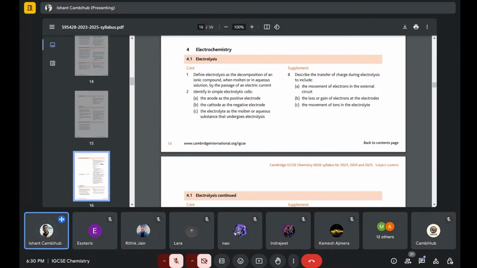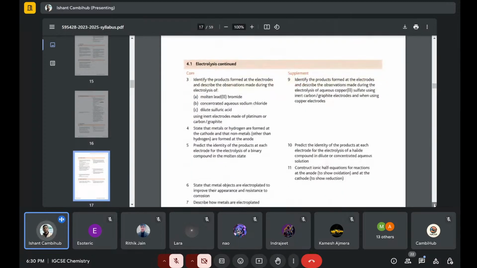For dilute you have to take hydrogen at the cathode and oxygen at the anode. Other than that, for concentrated, you have to use a discharge series. For molten, it's simple: you just take sodium at the cathode and chlorine at the anode. So the discharge series is also important. Basically, the reactivity series is important.